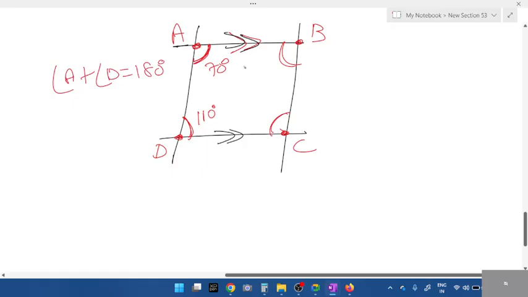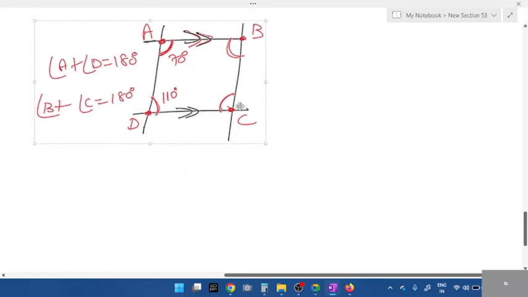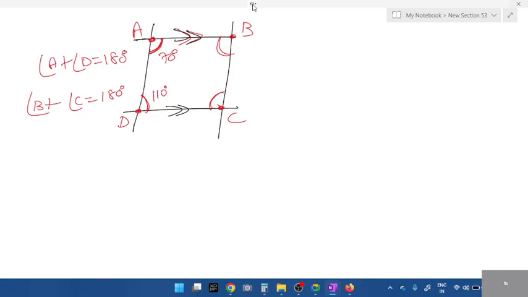This is what you have to understand. If top and bottom are parallel, top and bottom angles will not be equal, they are allied angles. This is one part, first part. Observe this carefully. Only through this you will be able to understand rectangle, parallelogram, those concepts. Next, angle B is, let me take 80 degree. If angle B is 80, what about angle C? If they are allied angles, yes, that is 100. Okay.